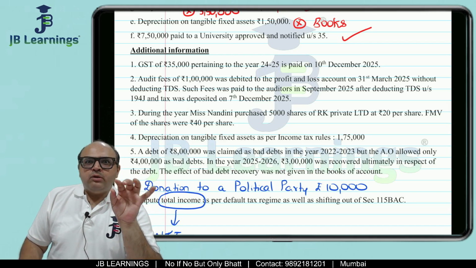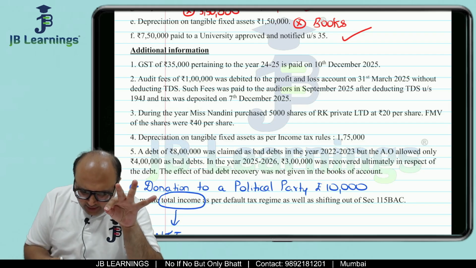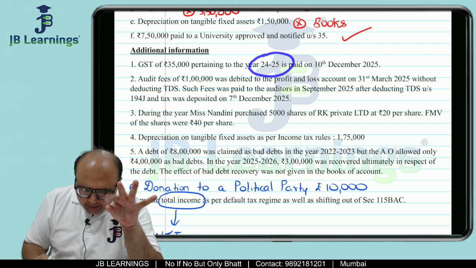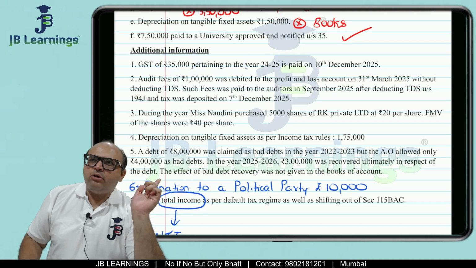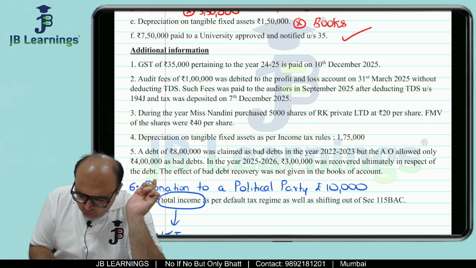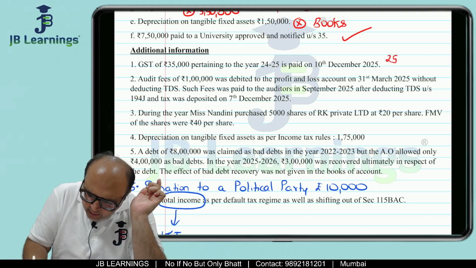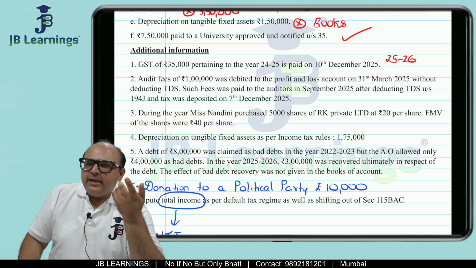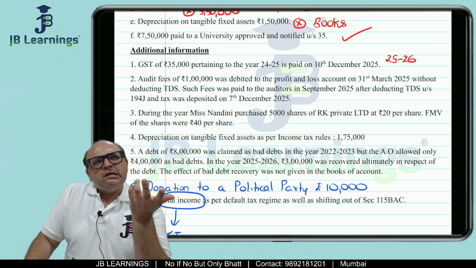We are solving all the sums for 25-26. They have given information which is related to last year: GST of 35,000 pertaining to 24-25 was paid on 10 December of this year. Now friends, why do you think they are giving information of last year? GST paid